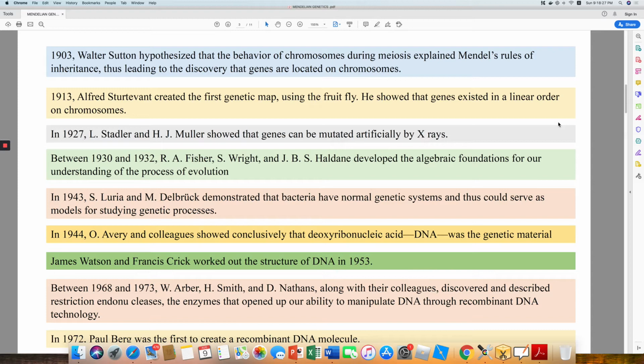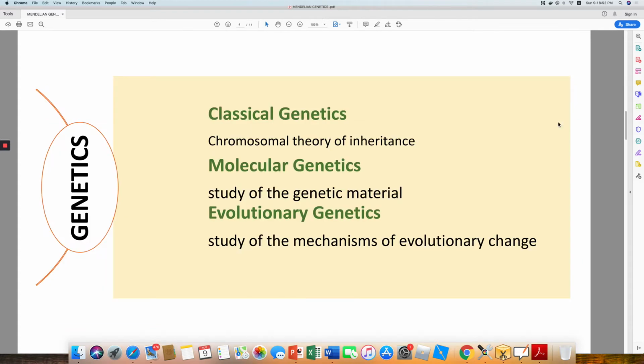In 1968 and 73, Arber, Smith, and Nathans discovered and described the enzymes restriction endonucleases, which could manipulate DNA through recombinant DNA technology. Finally, in 1972, Paul Berg was the first individual to create a recombinant DNA molecule. So our journey has come a long way.